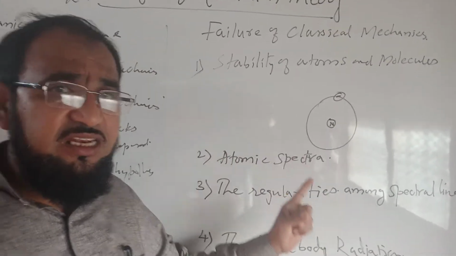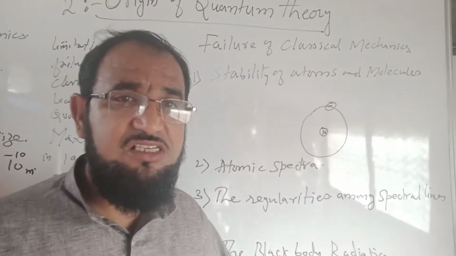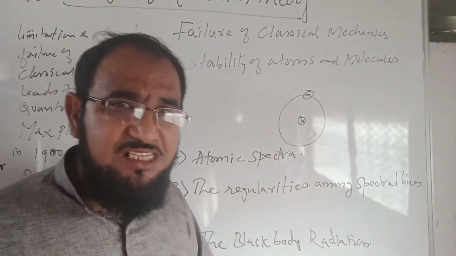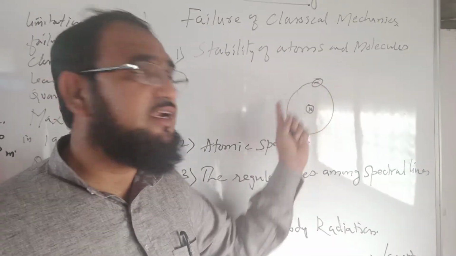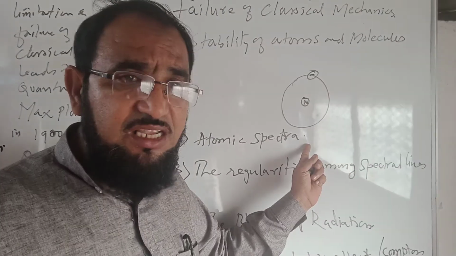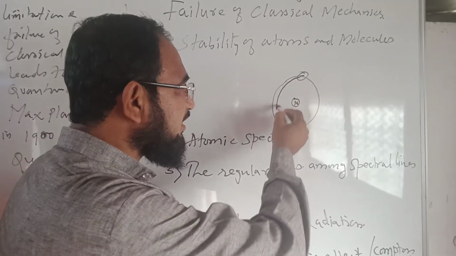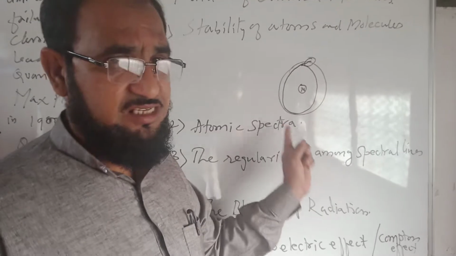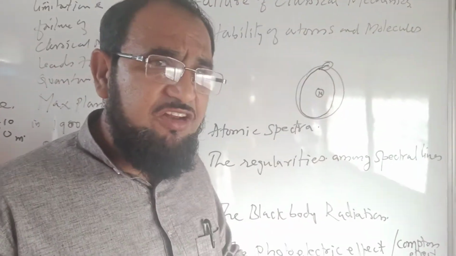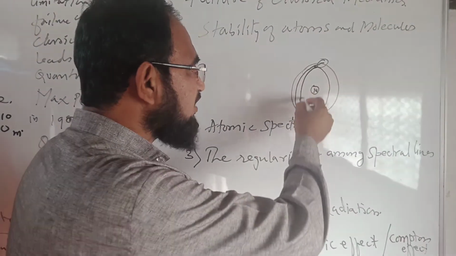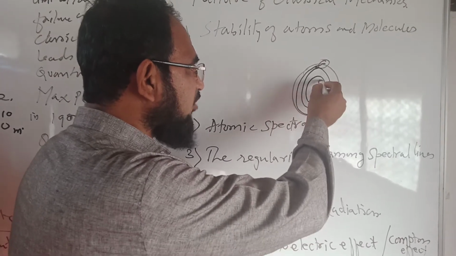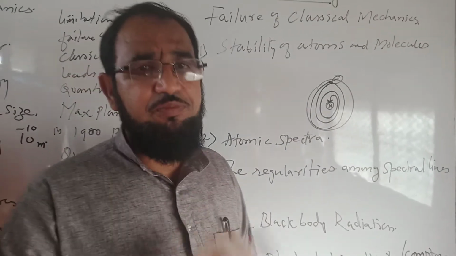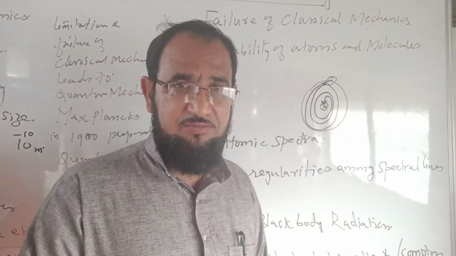According to the classical theory, when an electron is revolving around the nucleus, a charge in motion should radiate energy, and when it radiates energy, the radius of the electron's orbit decreases. In every rotation its radius should decrease, and the electron should fall into the nucleus after some time. But in actual practice this is not happening.